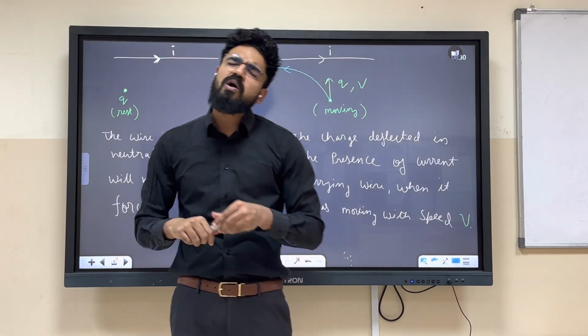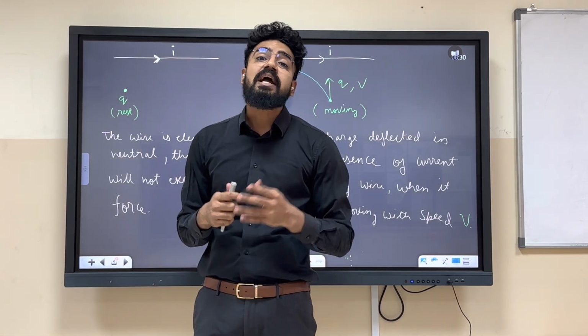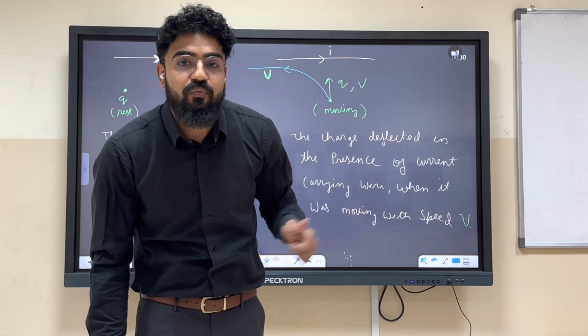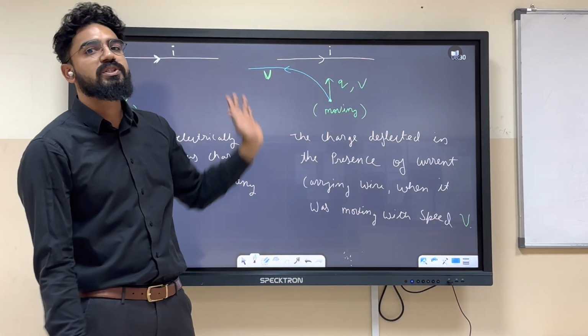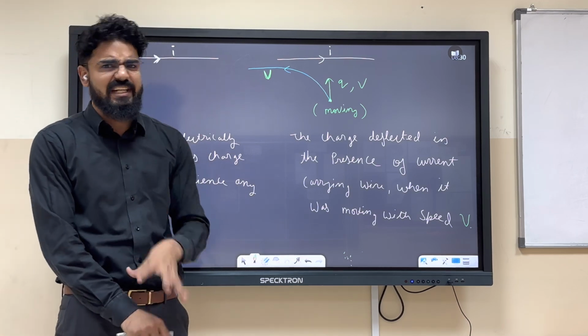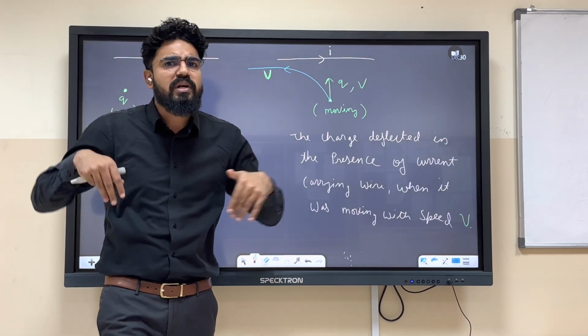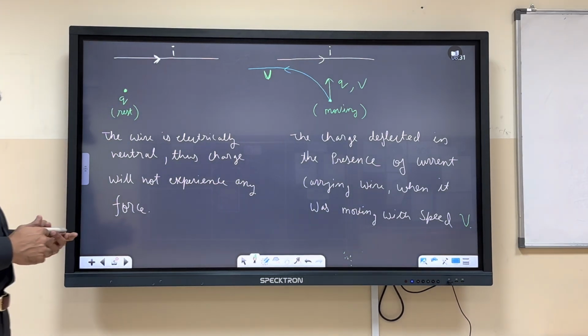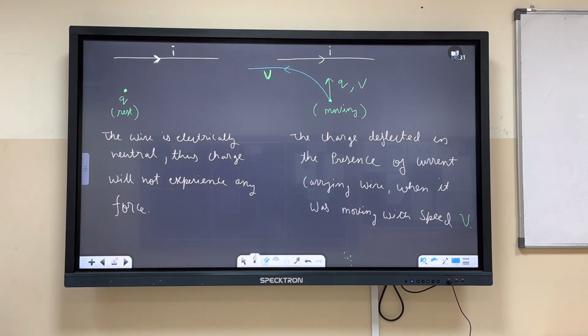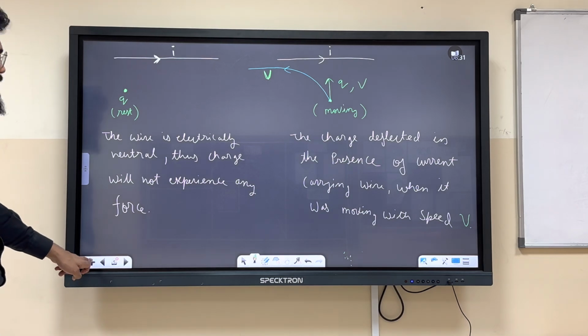One more conclusion from here is that the work done by the magnetic force will be zero, because the speed is not changing. These are a few highlights. Anyways, we will go into depth later. Done? Check.